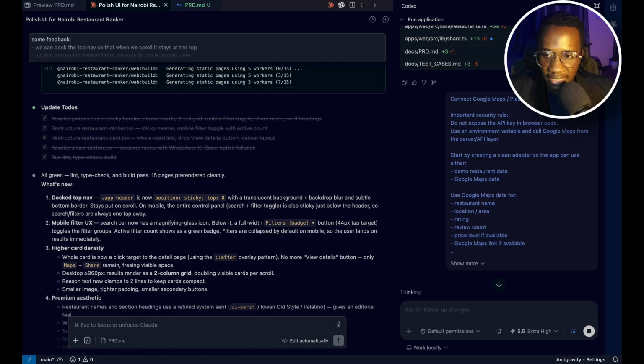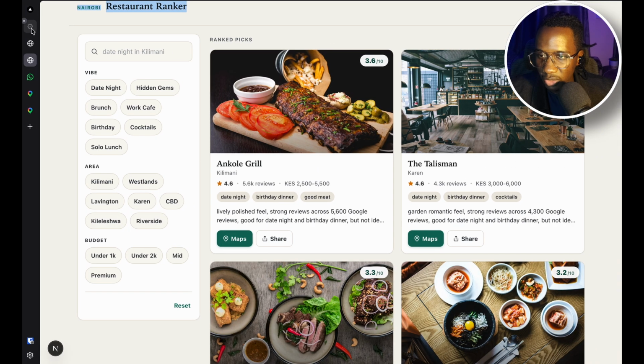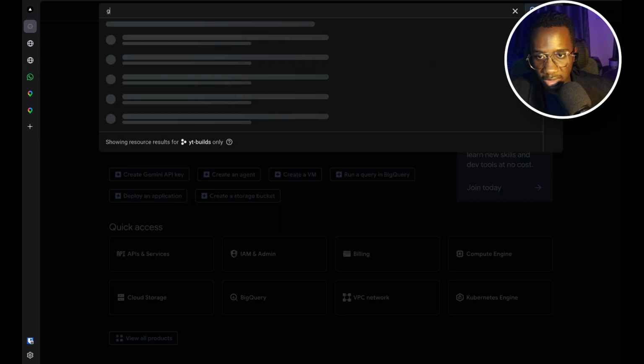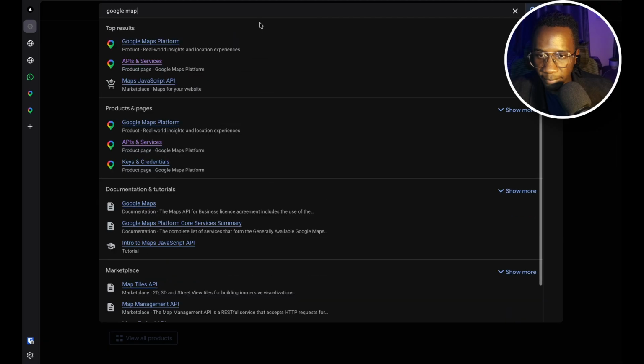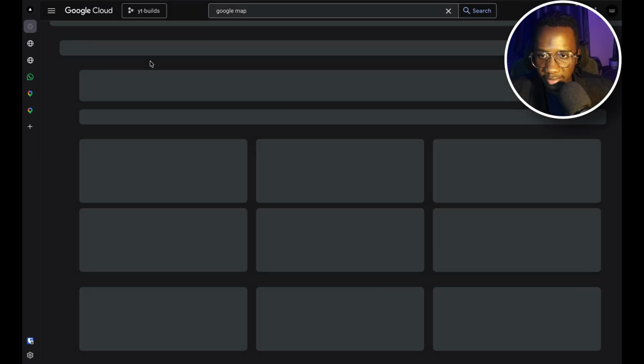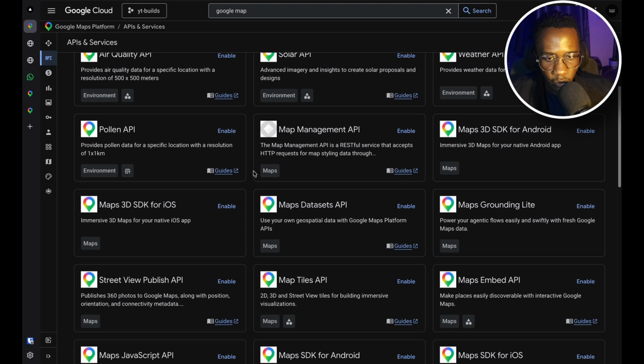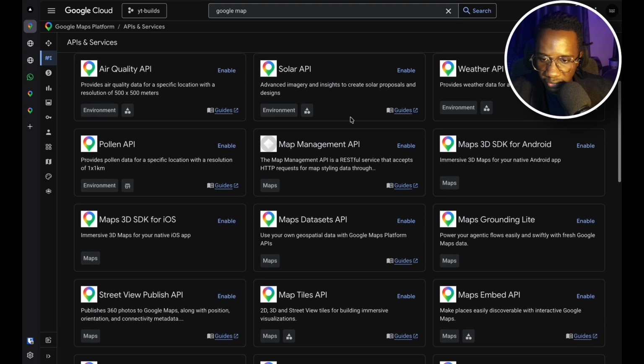On the other side, I can set up Google Maps on my end. I already had the tab somewhere open. So what you need to do is just come and search for Google Maps API. So we can just come here first to ensure we've enabled the services. So let's see, there's a number of them.